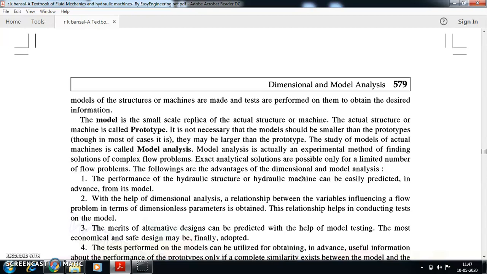It is an experimental method, and it is one of the old methods that is being used to solve some of the complex fluid flow problems. Nowadays we can also go with simulations. Simulations have been very famous nowadays, where you can virtually create all these models and experiment on them.